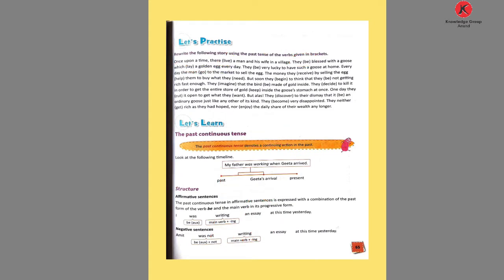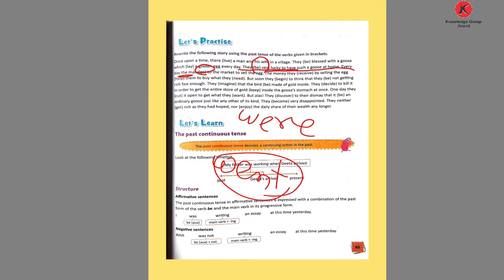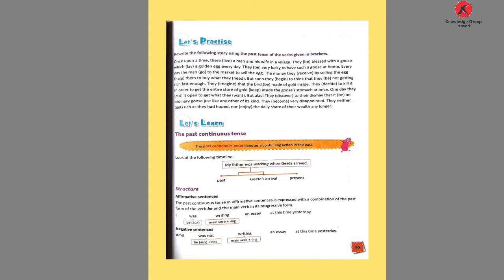Then once again here they, be is used. So we write were, W-E-R-E. They were very lucky to have such a goose at home. Every day the man go. Here is given the word go. So what is the right word? Went. They went to the market to sell the egg. Then the money they, here is given the word receive. So received is the past form. They received by selling the egg. Here is given the verb help. So what is the past form?